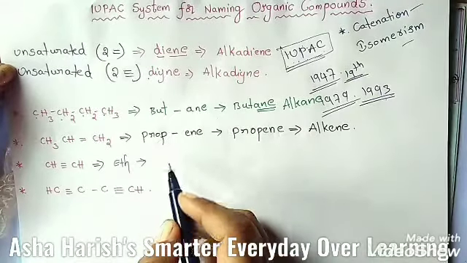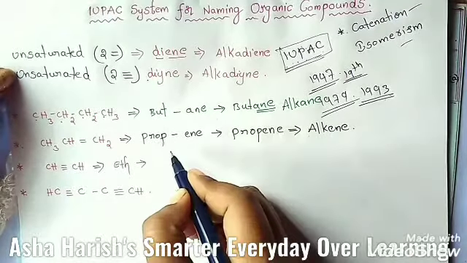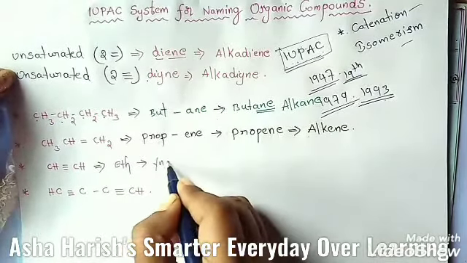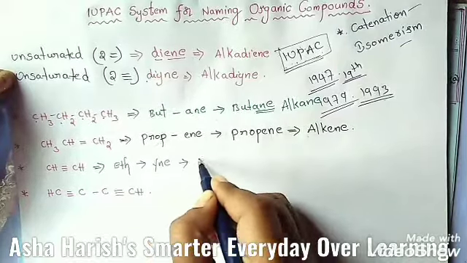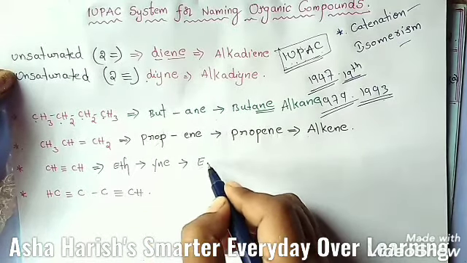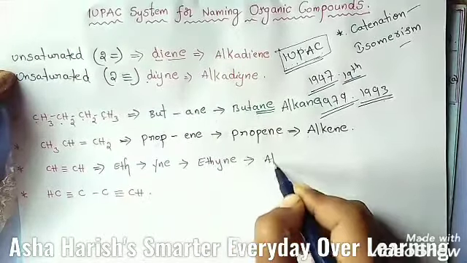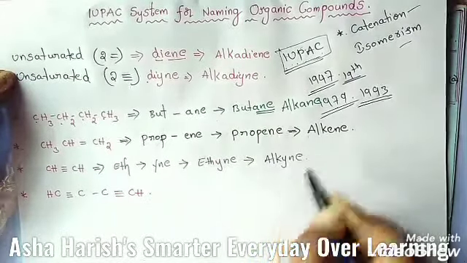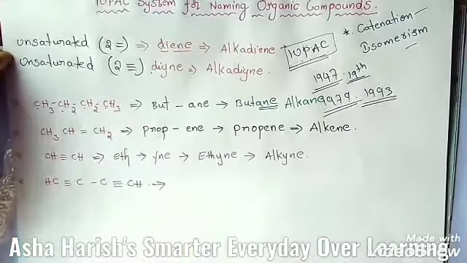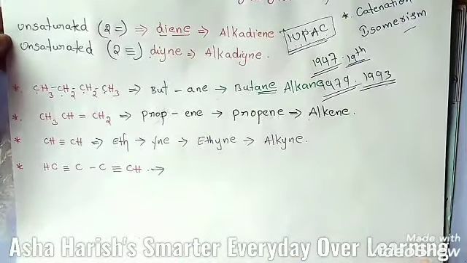Right, and one triple bond is located here. Then the primary suffix is yne. The IUPAC name of this compound should be ethyne. Ethyne belongs to the alkyne group. Right, okay, and let's go for the next example here.